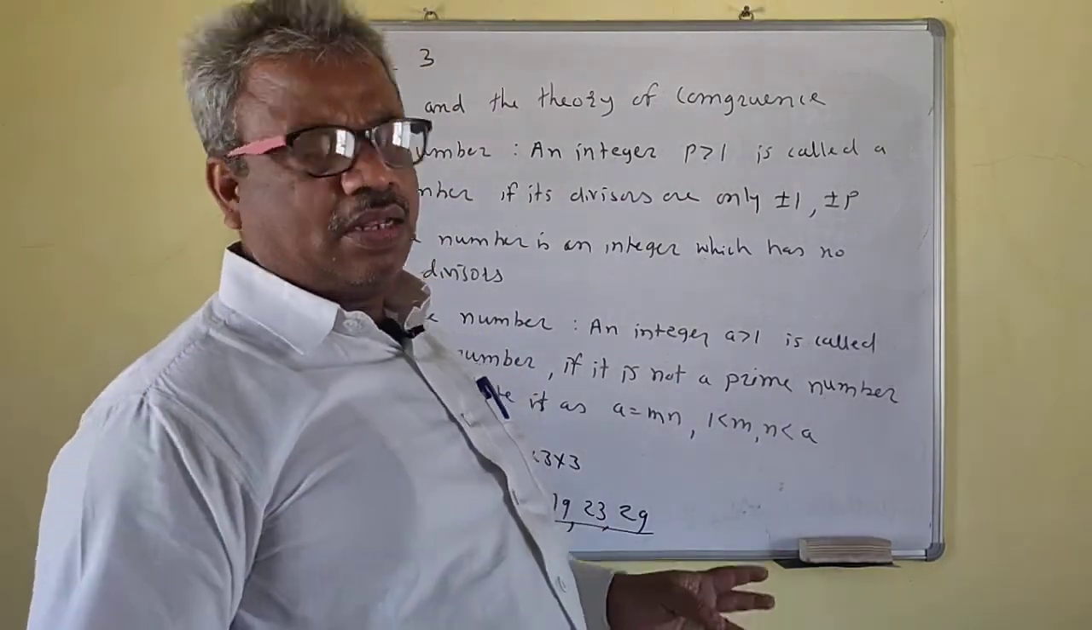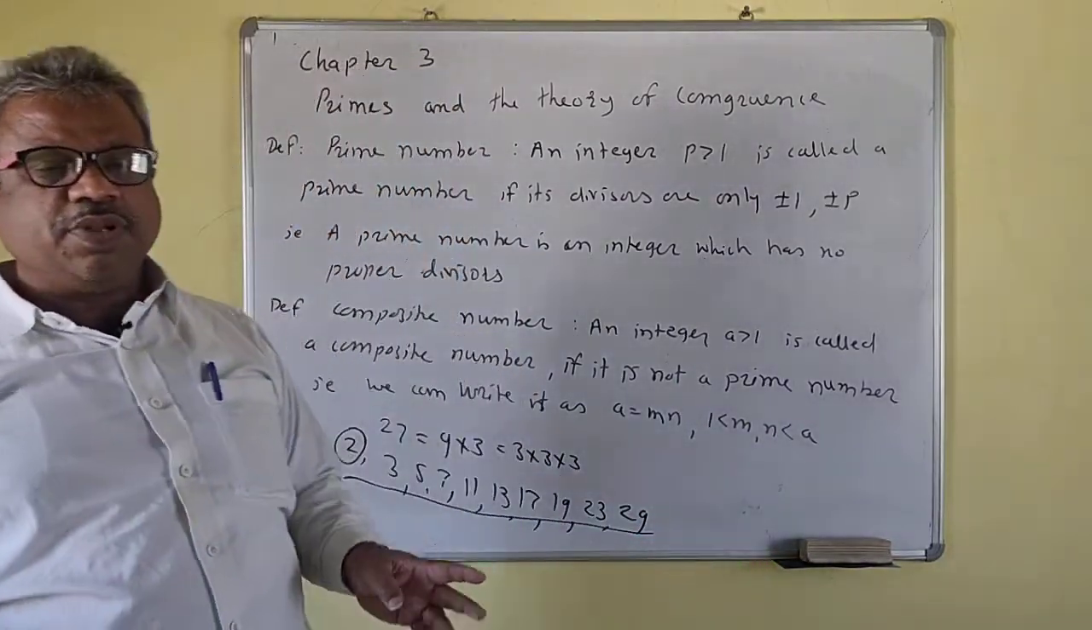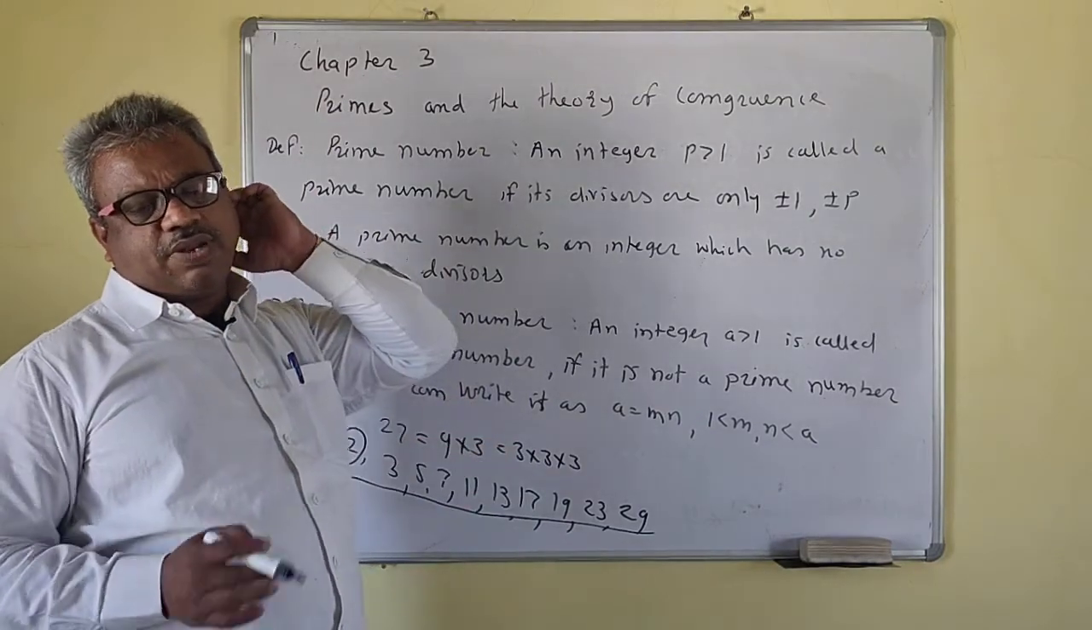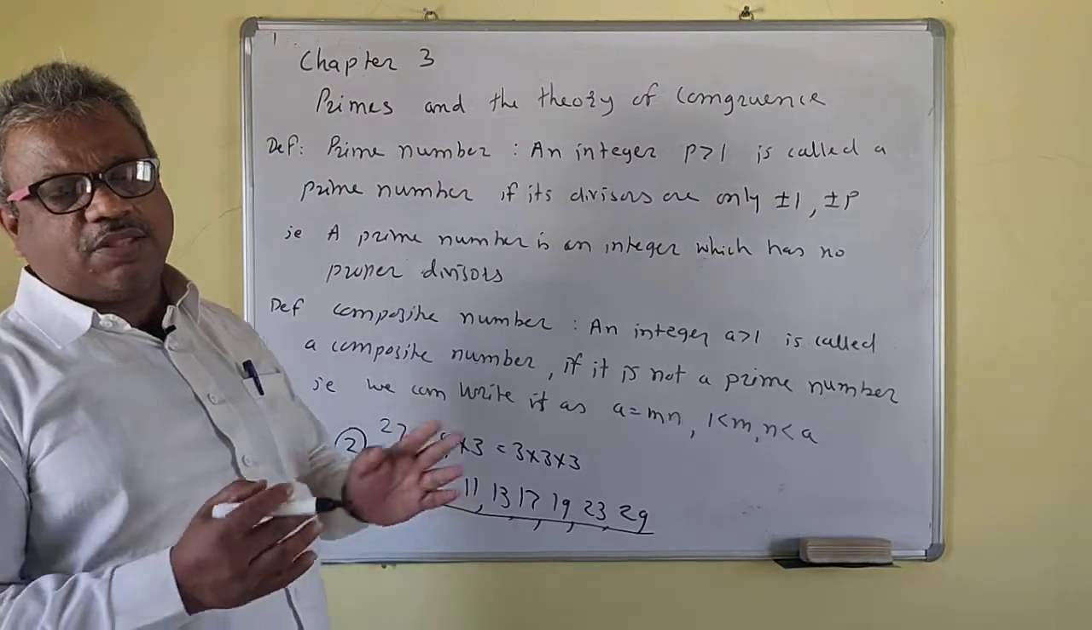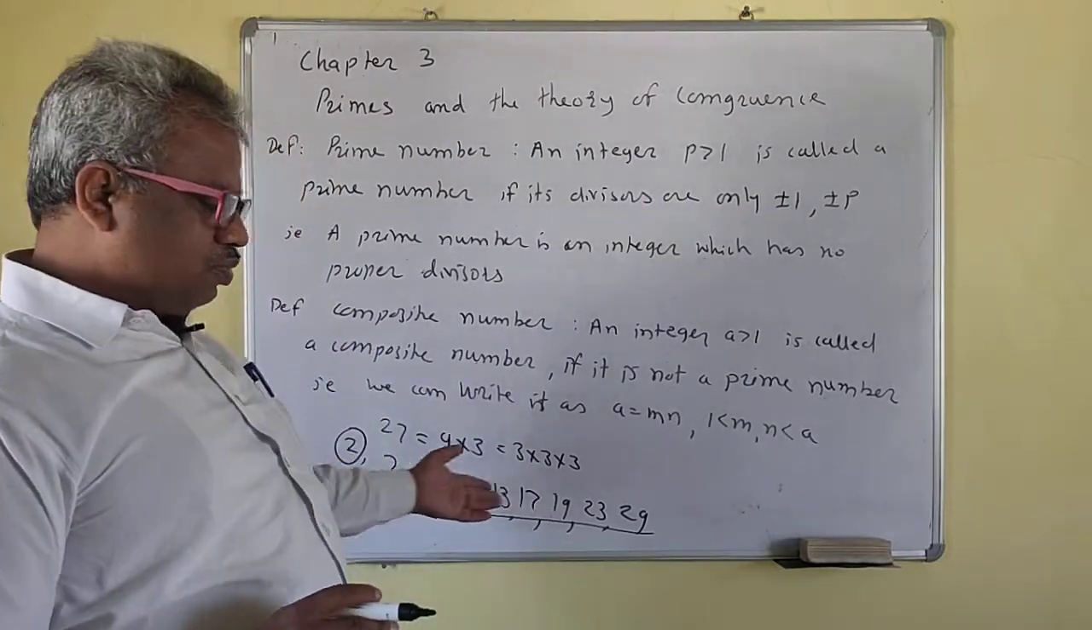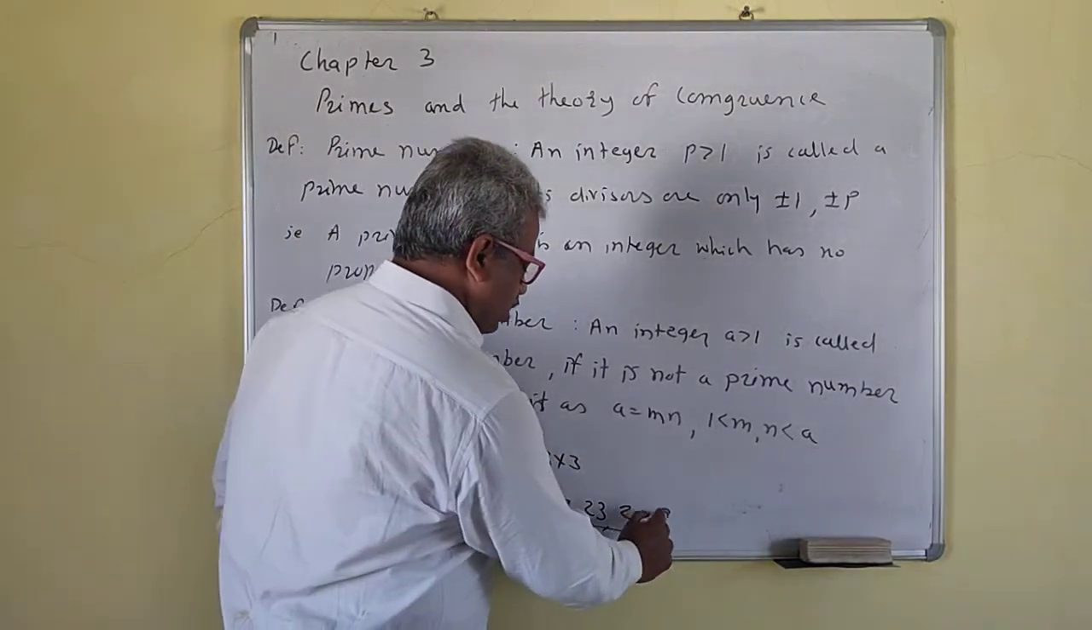So you can find the prime numbers between 1 and 40, 1 and 50, 1 and 60, and so on. Try to find the prime numbers between 1 and 100 now, right? Then 31, right?